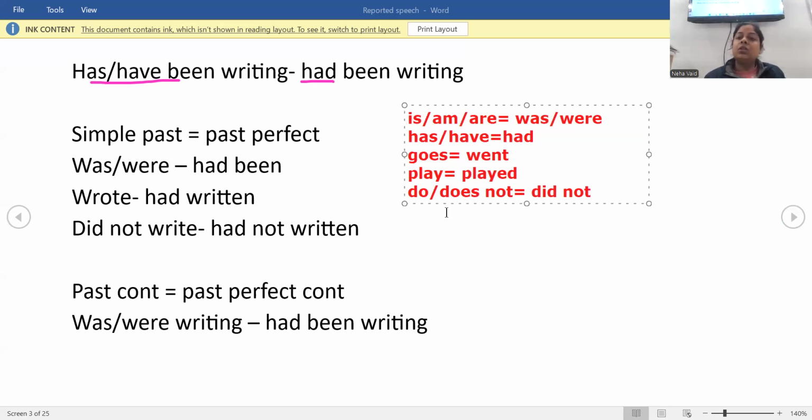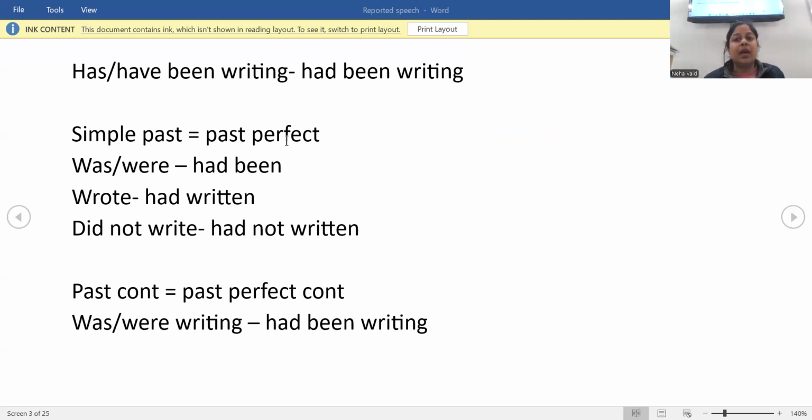So this is what your present concept is. Now coming to the past. When you have the past form, simple past changes to past perfect. Here is the rule on which everyone makes a very common mistake while doing questions. Was, were changes to had been. So whenever you have was, were, just blindly fill had been.